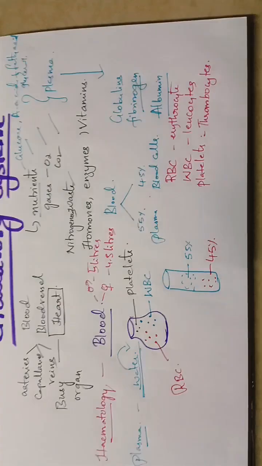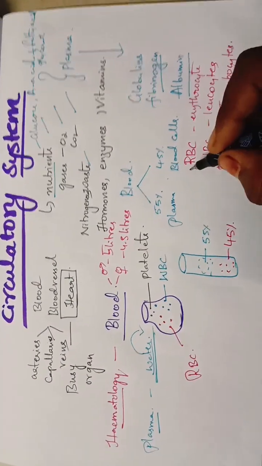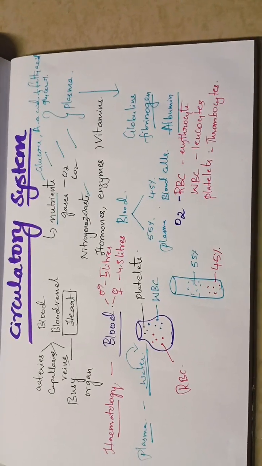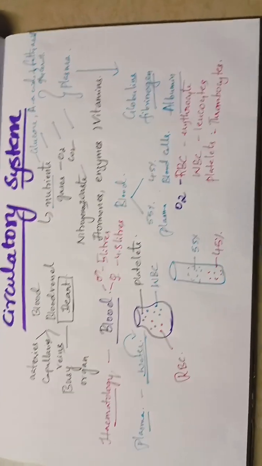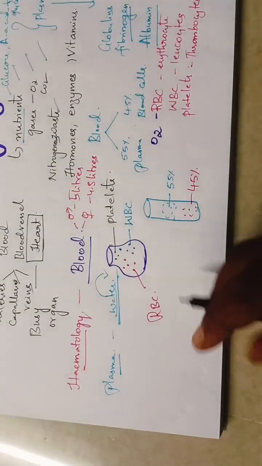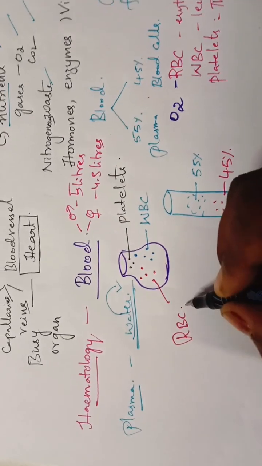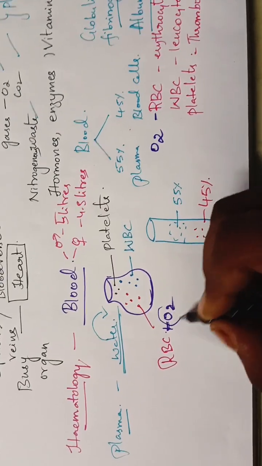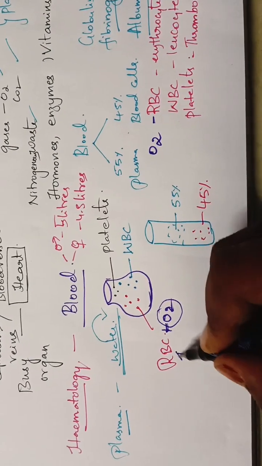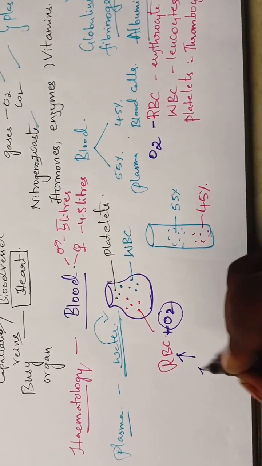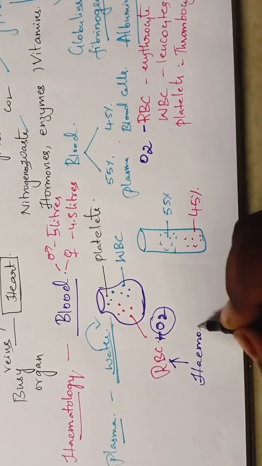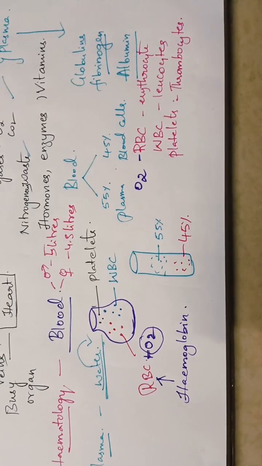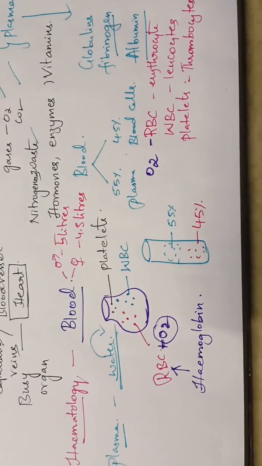So let's see the functions of the blood cells. RBC mostly carries oxygen. The main function of the RBC is to carry oxygen. So let me make it clear that RBC will combine with oxygen. How can it combine with oxygen? That means someone is present in an RBC that helps in transportation of oxygen. Who is that someone? Hemoglobin. Hemoglobin is an iron containing red color pigment which helps in carrying oxygen.